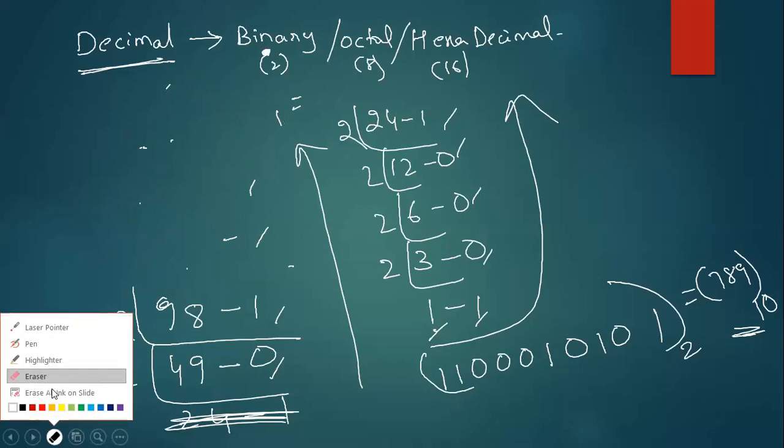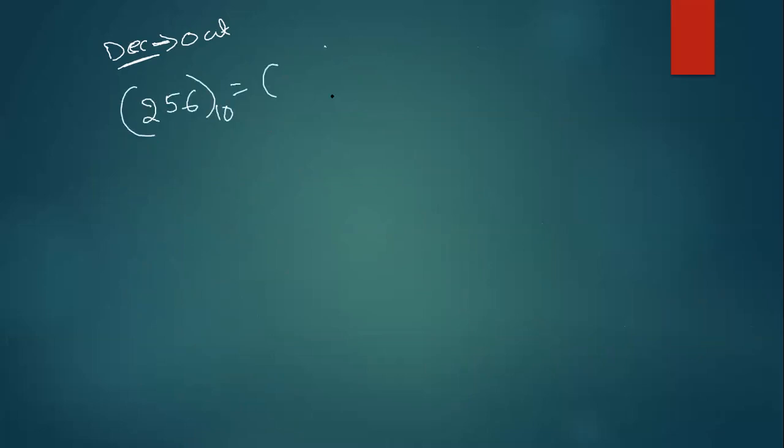Now that is the conversion of decimal to binary. Now, if I want to convert decimal to octal, guys, remember, it is very easy. For example, I want to convert 256 decimal into octal, that means base 8. If it is binary, you divide by 2.